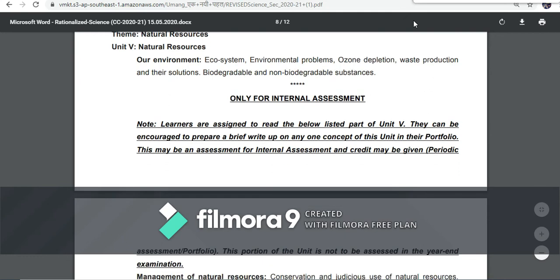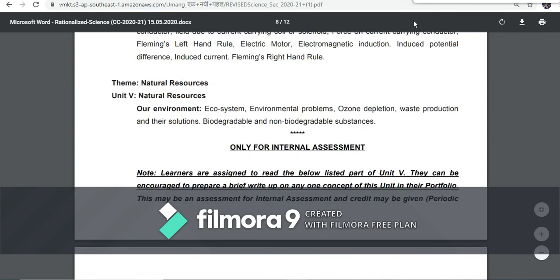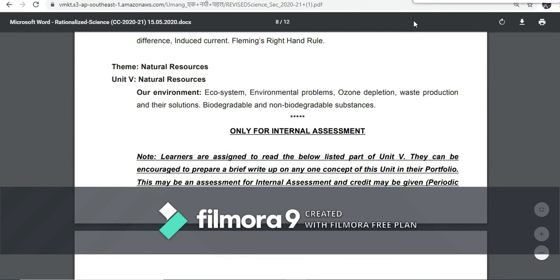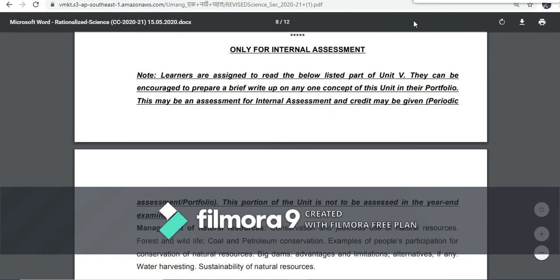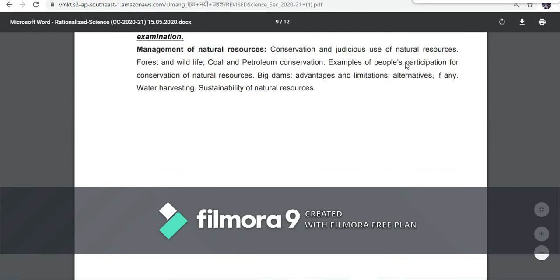sources of energy, management of natural resources. But from these 3, we are only left with our environment. Sources of energy is totally removed from the syllabus, but management of natural resources is left only for internal assessment. This portion of unit will not be assessed in year-end examination, that is final examination. So that's all about syllabus.